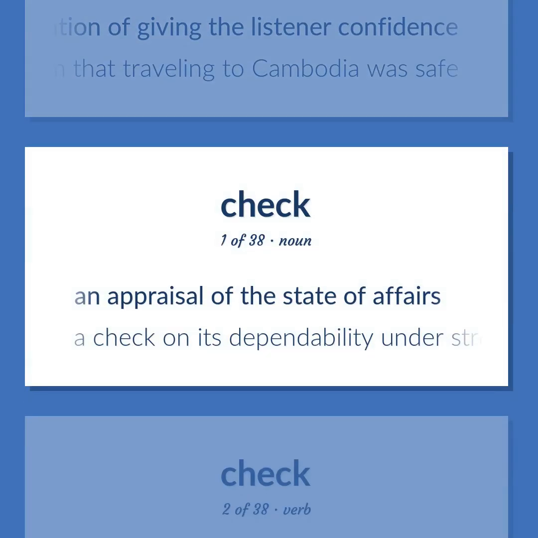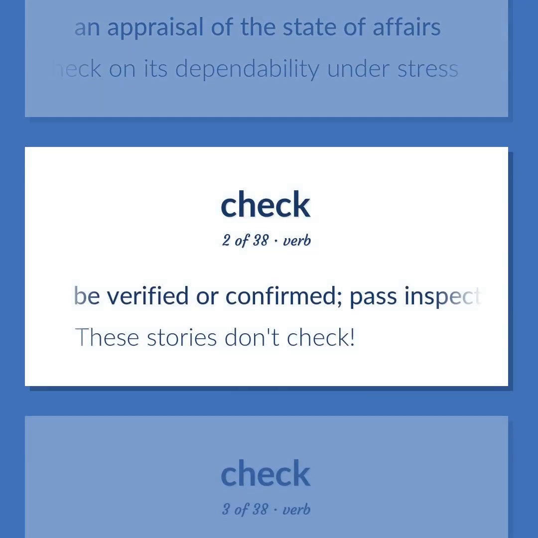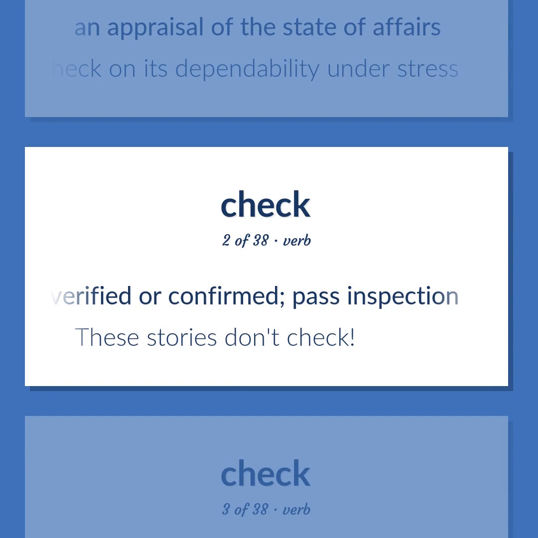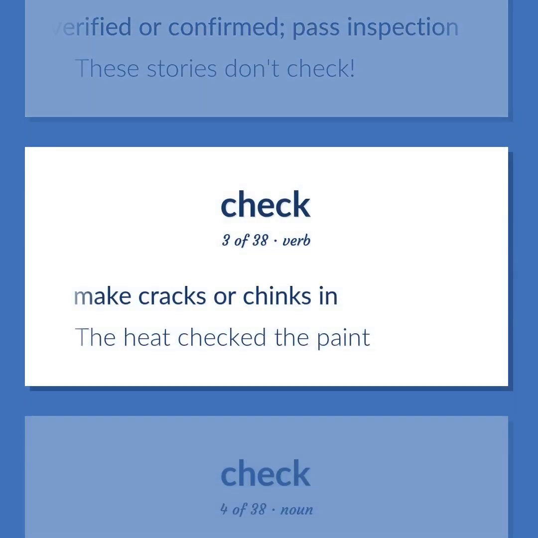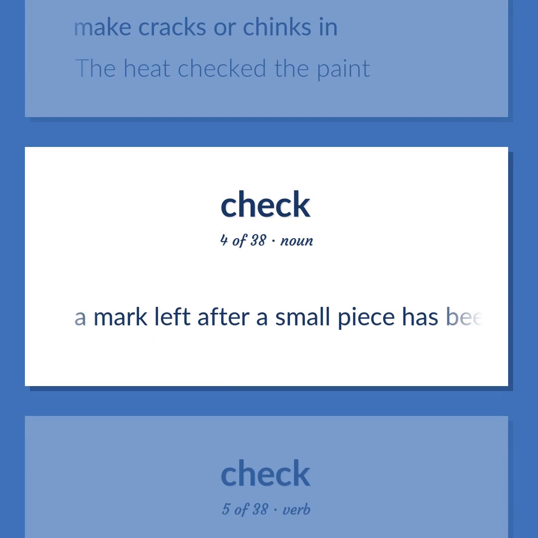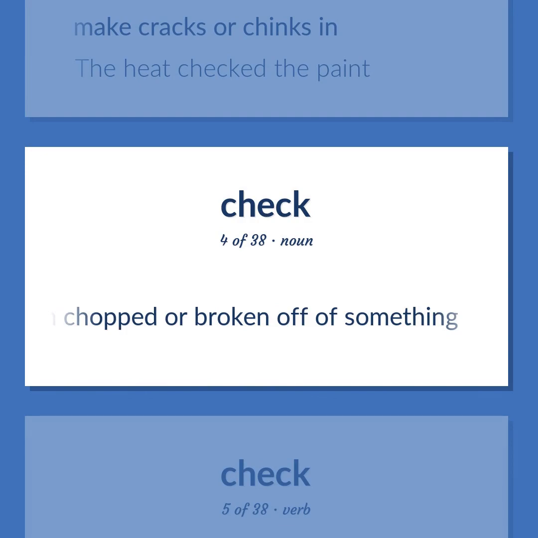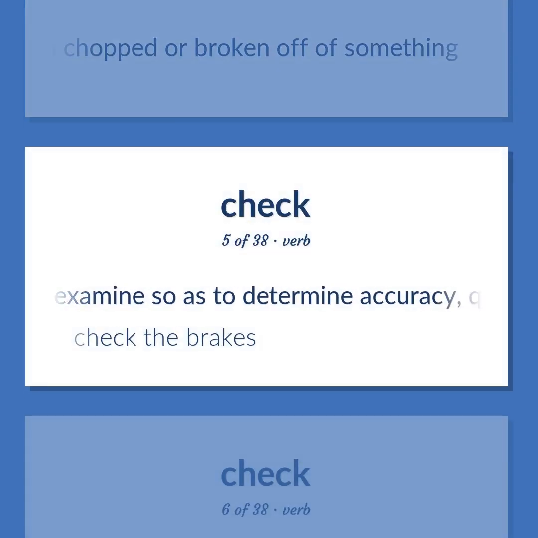An appraisal of the state of affairs. A check on its dependability under stress. Be verified or confirmed. Pass inspection. These stories don't check. Make cracks or chinks in. The heat checked the paint. A mark left after a small piece has been chopped or broken off of something. Examine so as to determine accuracy, quality, or condition. Check the brakes.